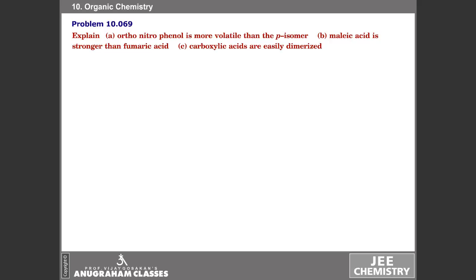In orthonitrophenol, because the groups are attached to carbon 1 and carbon 2, the proximity makes intramolecular hydrogen bonding possible. Intramolecular hydrogen bonding means the groups within a molecule attract each other. So the hydrogen of the OH group and the oxygen of the NO2 group in the same molecule are attracted. This intramolecular hydrogen bonding does not lead to any association.